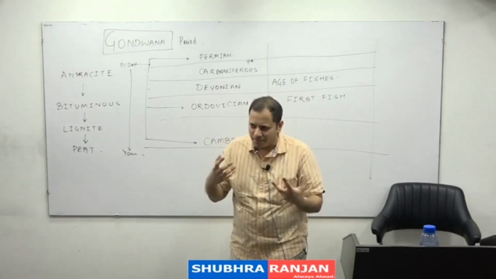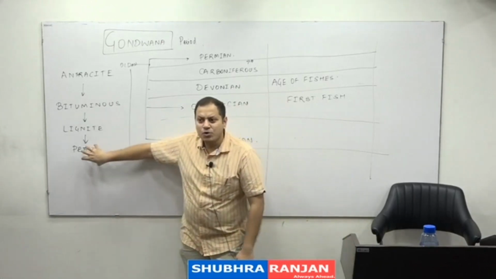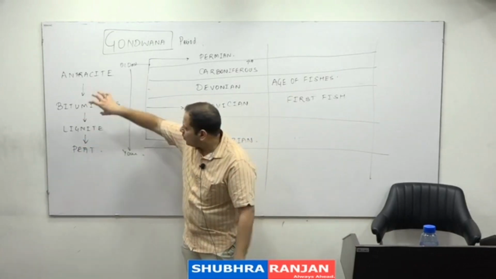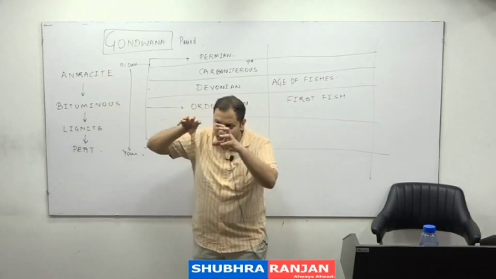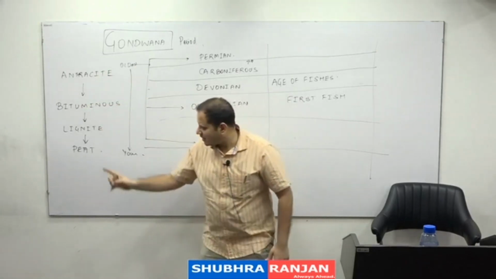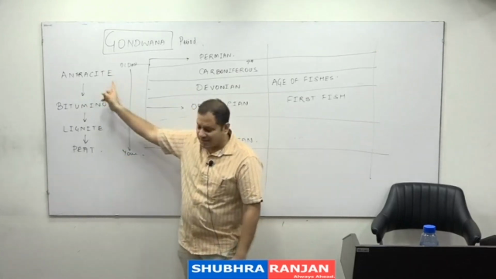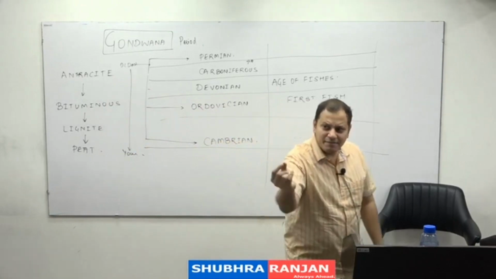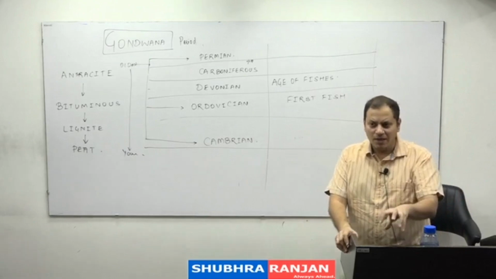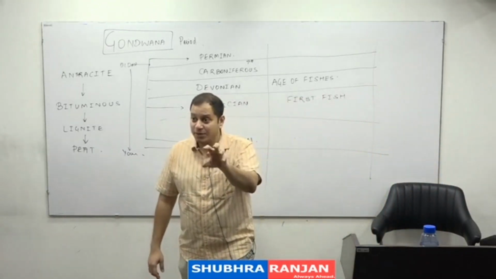coal will have some moisture. Now understand that if the coal is very young, it has more moisture and less carbon because it has not yet been decomposed. But if the coal is very very old, it has more carbon and therefore more heat and less moisture. If moisture is more, more smoke will come out, there will be more smoke and less heat. If the anthracite is there, there will be more heat and very very less smoke. Therefore, anthracite is considered the best quality coal because anthracite has 80 to 90%